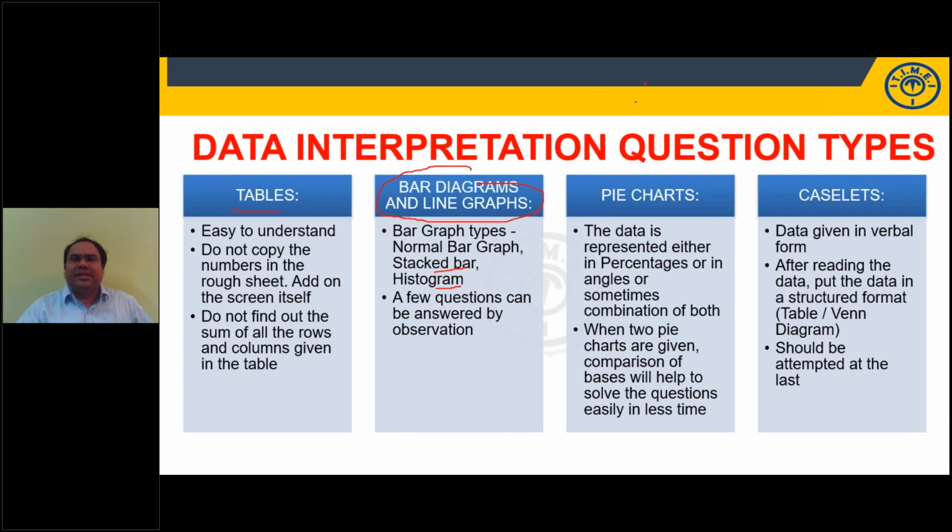Pie chart can be given in percentage distribution. If you add all the percentages, it must be 100%. Pie chart distribution can be given in degrees. Add all the degrees, it must be equal to 360. Right, students? Sometimes what happens is the comparison of bases.